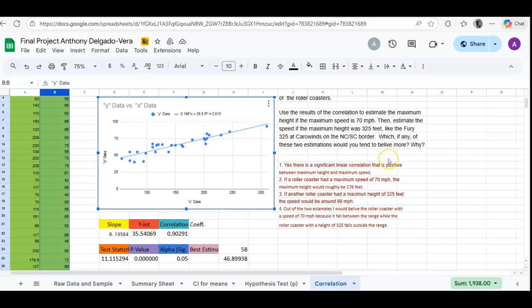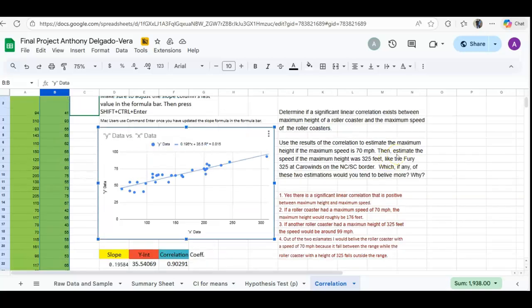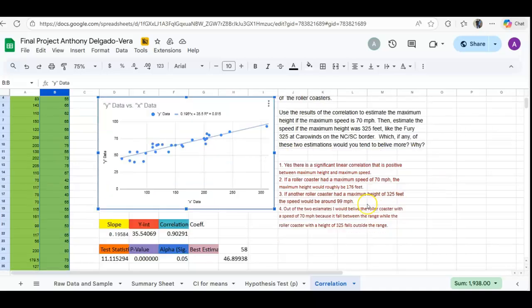And for my other questions, I was asked to estimate the maximum height if the maximum speed of a roller coaster was 70 miles per hour, and to estimate the maximum speed of a roller coaster with a maximum height of 325 feet. And which one would I tend to believe more? For the ride of maximum speed of 70 miles per hour, the maximum height would be 176 feet. And for the roller coaster with a height of 325 feet, it would have a speed of around 99 miles per hour.